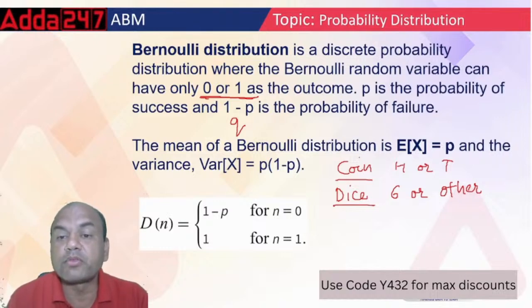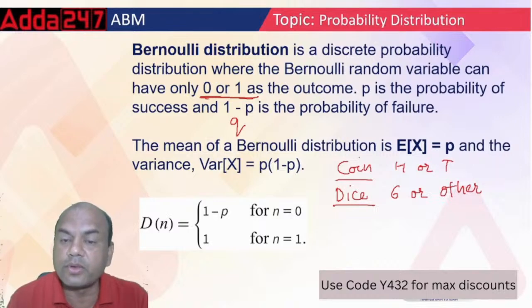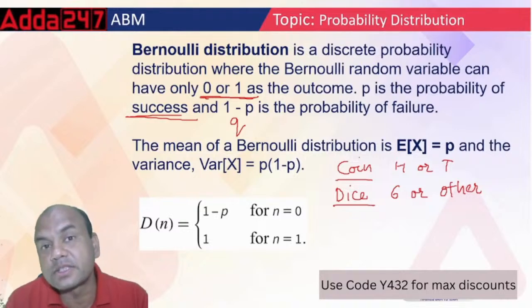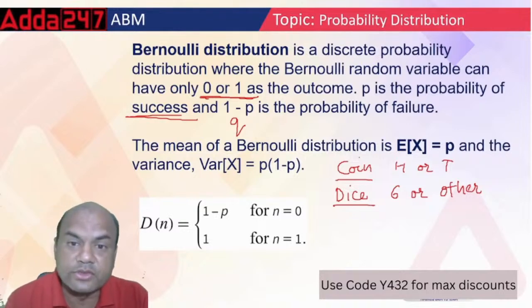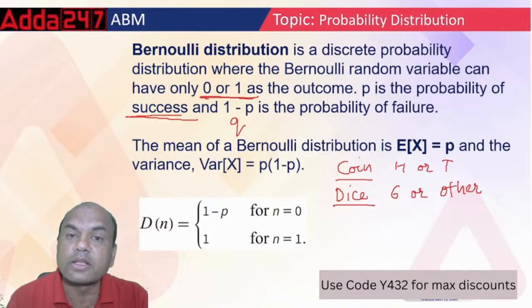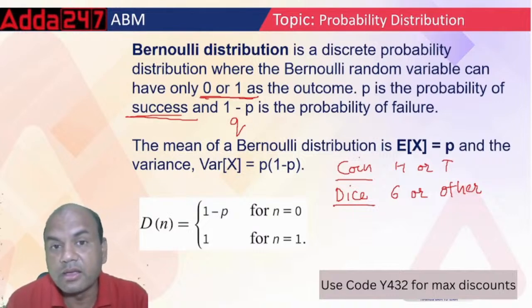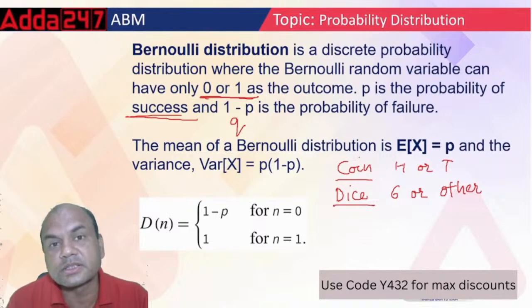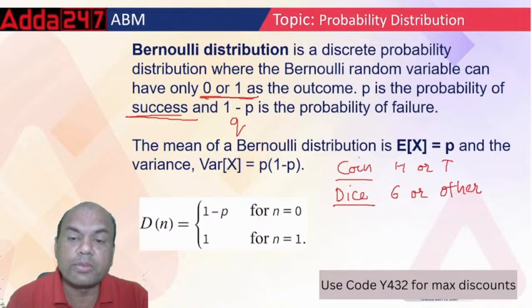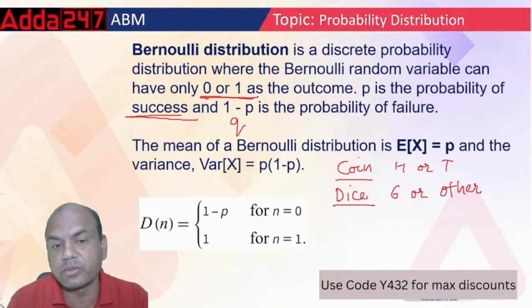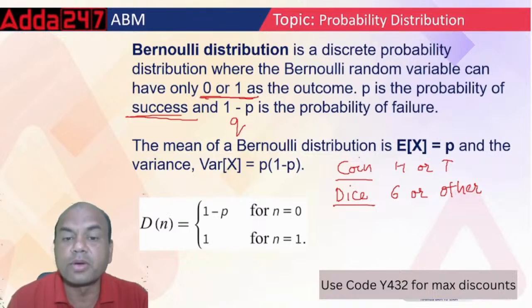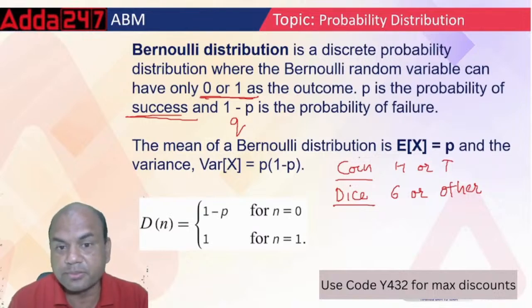P is the probability of success and Q is the probability of failure. Success means that probability which is asked in the question. If they ask, if I throw a coin, what is the probability of getting a head, then getting the head becomes the success and getting the tail becomes the failure. The mean of Bernoulli distribution is E(X) = P and the variance is P into Q. Got it? Simple.